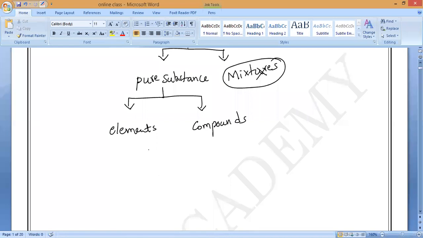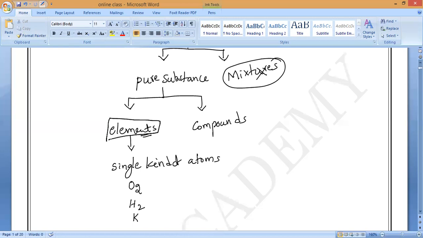So now, coming to the elements, what is an element? Only a single kind of atom is present inside it. Suppose if we take oxygen, only oxygen atoms are present. If we take hydrogen, only hydrogen is present. If we take potassium, only potassium atoms are present. So this is called elements. Only one type of atom is present inside the matter, and that is called an element.